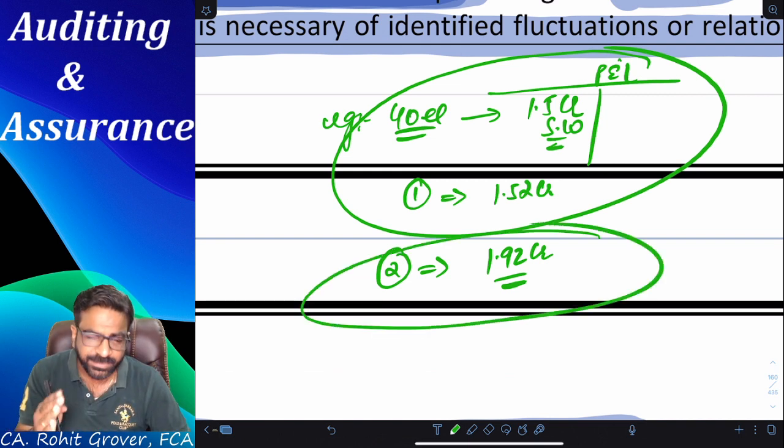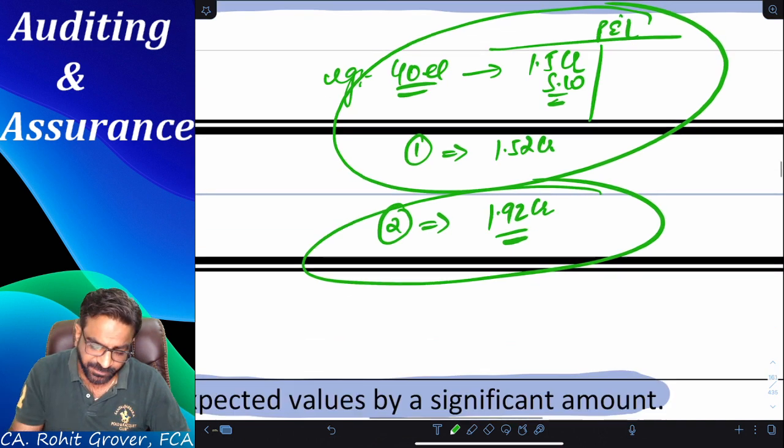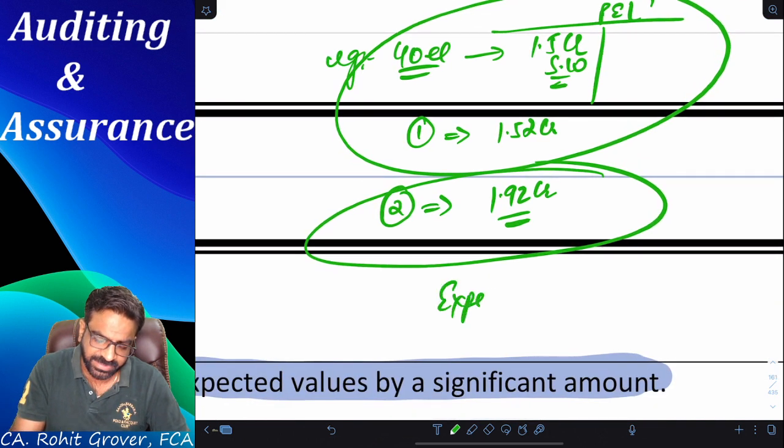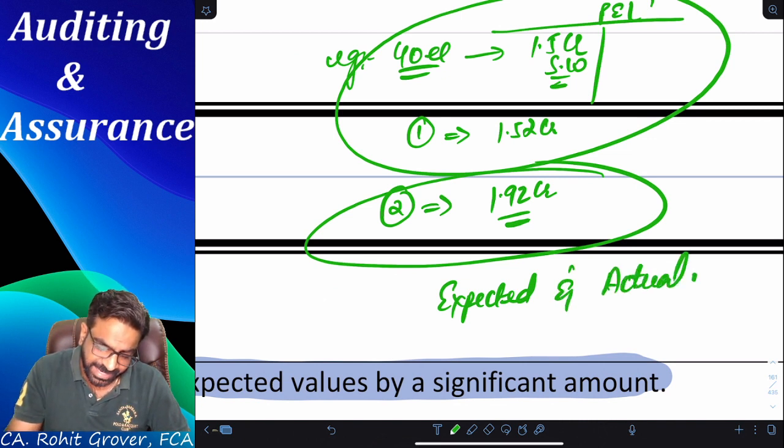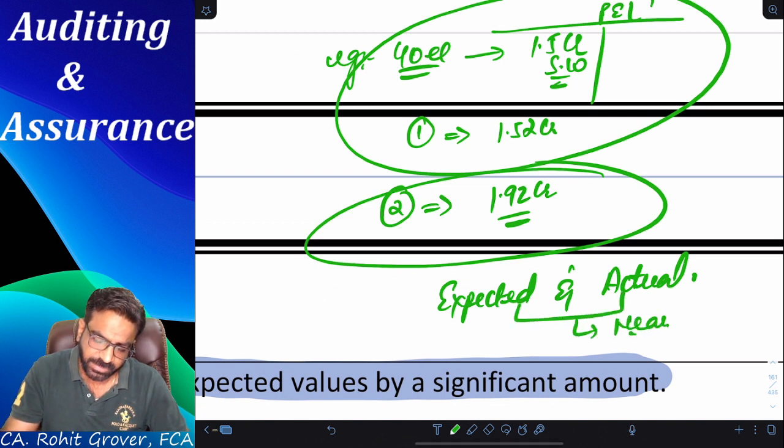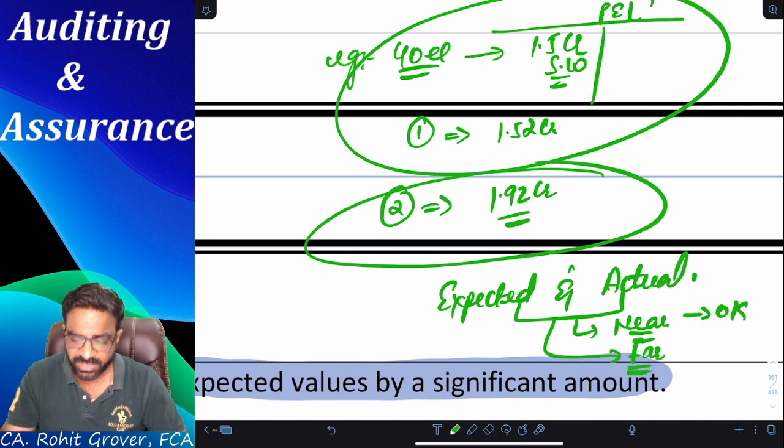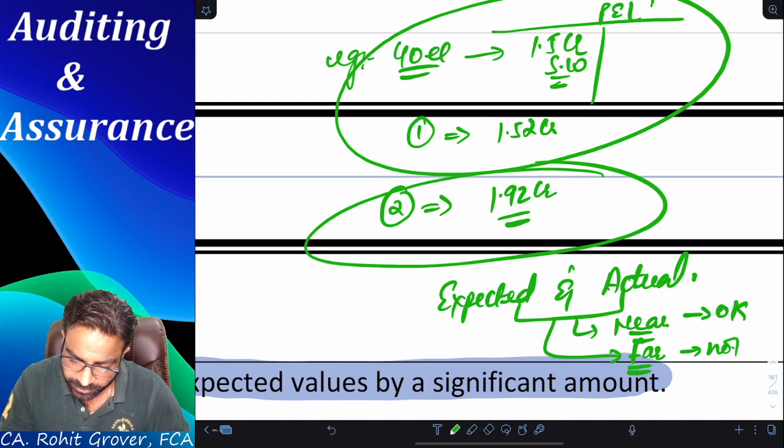Analytical procedure helps you in identifying the differences between your expected results and actual results. If the expected results and actual results are near to each other, then it's okay. But if it is far away from each other, meaning there is a huge difference, then is it okay or not okay?